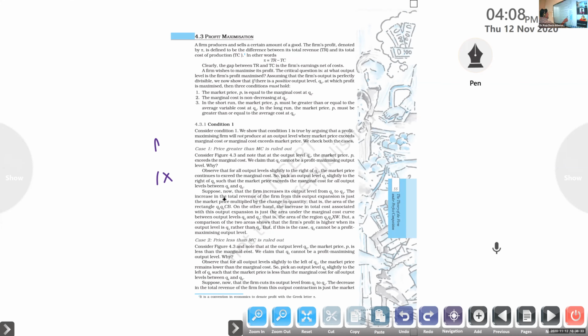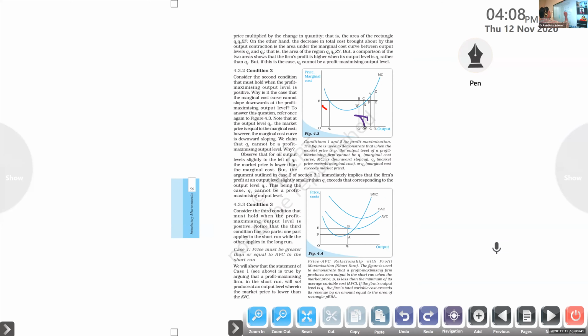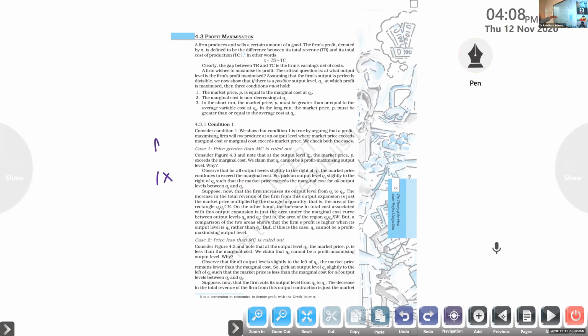So that is the area of the rectangle Q2, Q3, CB. On the other hand, you can see here, this rectangle Q2, Q3, CB. On the other hand, the increase in total cost associated with this output expansion is just the area under the marginal cost curve between output level Q2 and Q3. That is the area of the region Q2, Q3, XW.